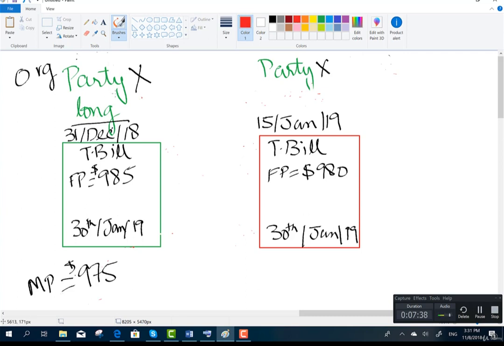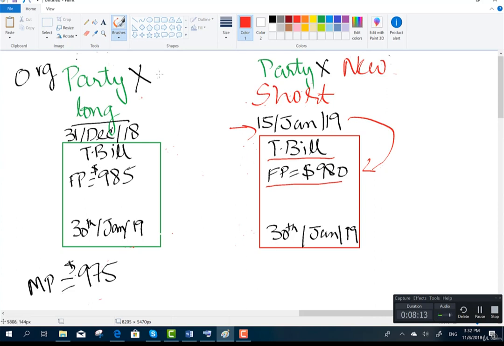So Party X was long on the original contract. On the new contract, Party X will take a short position. Today's date is 15 January, just 15 days have passed. And Party X will take a short position in a T-bill with a forward price of $9.80. We are assuming that the forward price is equivalent to the market price on 15 January 2019 with the same expiry date.